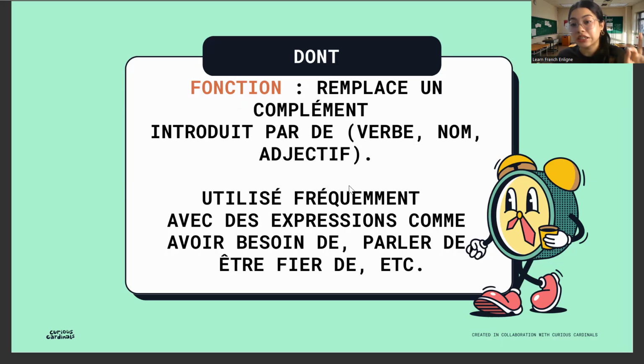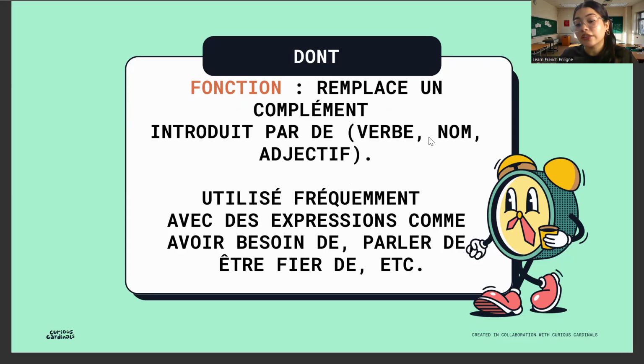And not just that, also with some expressions like avoir besoin de, parler de, être fier de, which have de. Along with this, when there is something very particular, like if I want to say of whom, then we use dont.